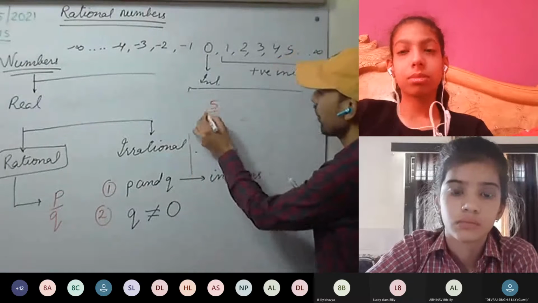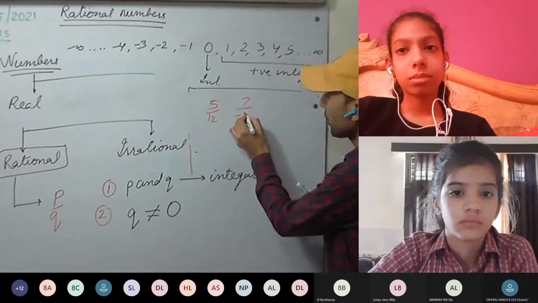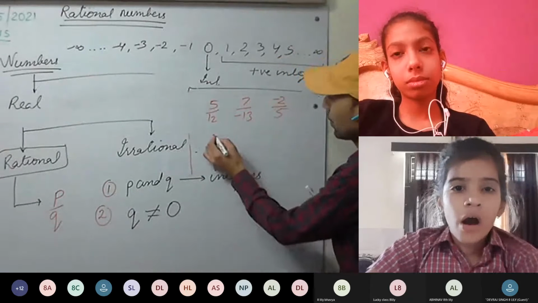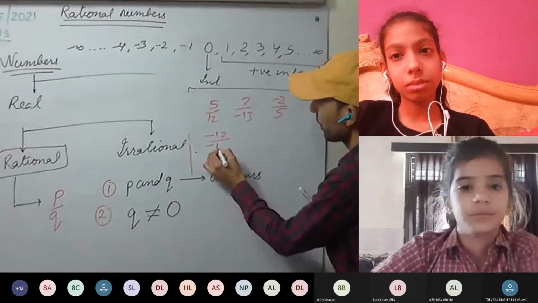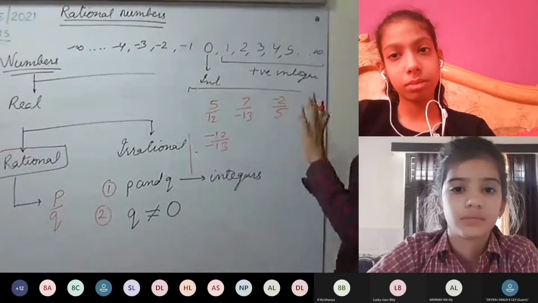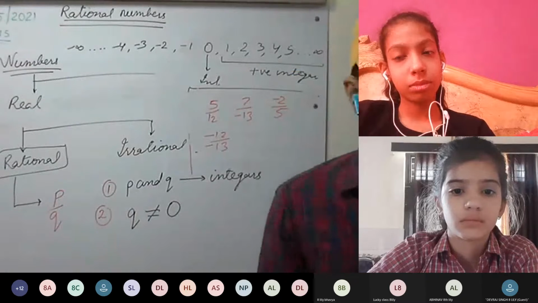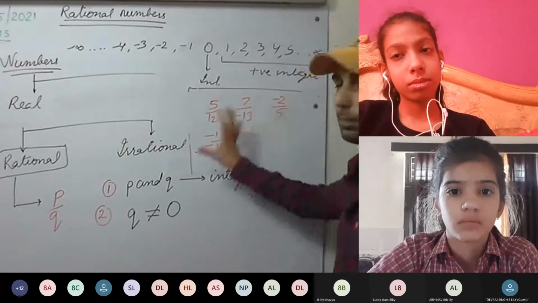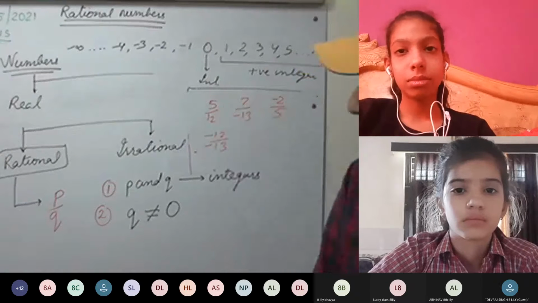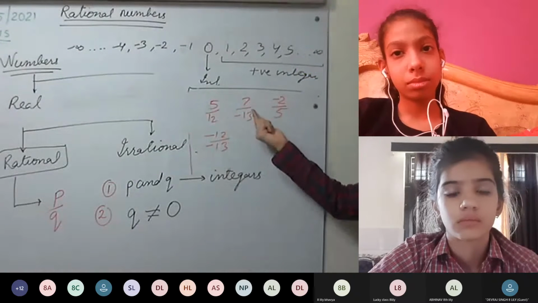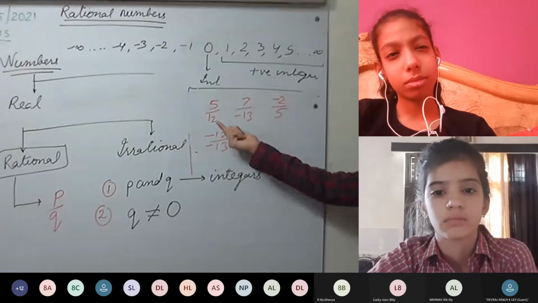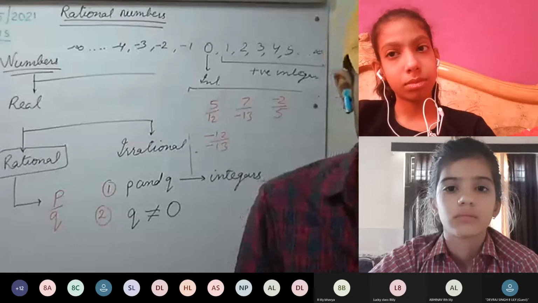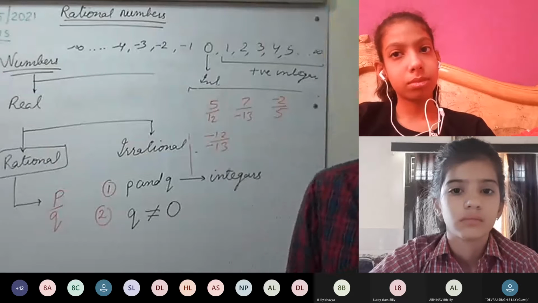Take any fraction, 5 upon 12, 7 upon minus 13, minus 2 upon 5, or minus 12 upon minus 13. These all are rational numbers. You can see they can be represented in P by Q form, where the denominator Q is not equal to 0. So all fractions are rational numbers.